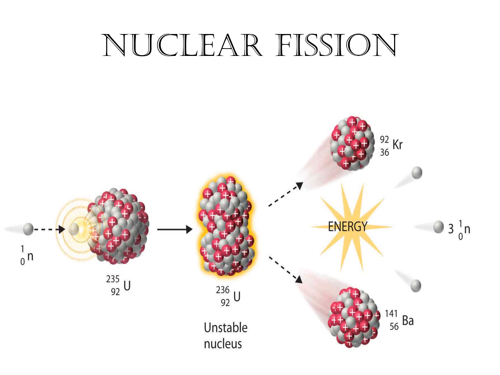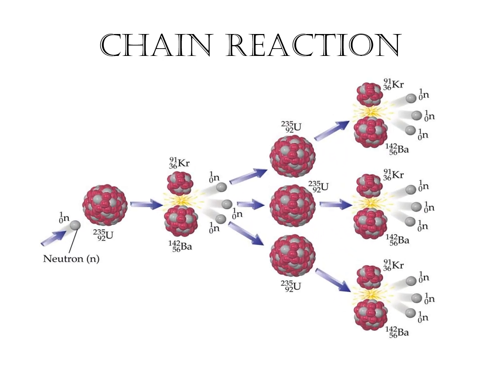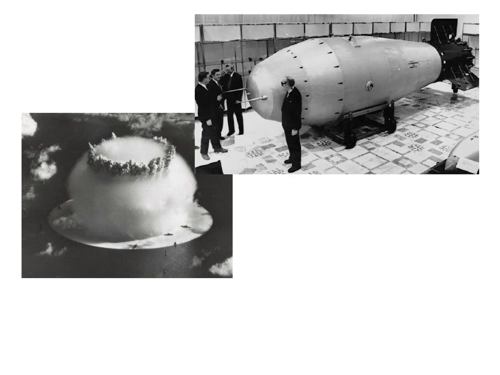This gives off a great deal of energy, but also other neutrons, and it induces a new fission called a chain reaction. This chain reaction is controlled. When it's not controlled, it can lead to an energy explosion. It is the principle of the atomic bomb. For this purpose, it is necessary to have a large enough quantity of material, called critical mass. Reaching the critical mass triggers the chain reaction, and then the explosion will occur.